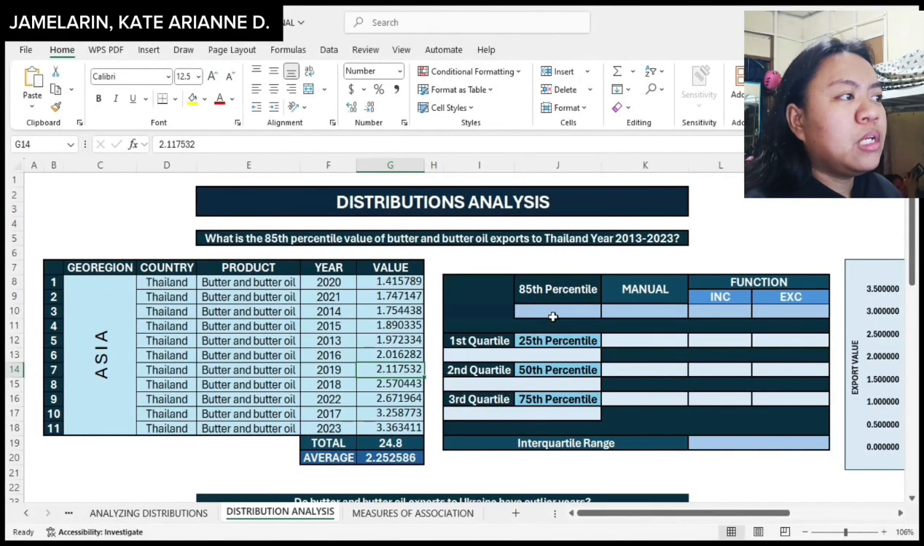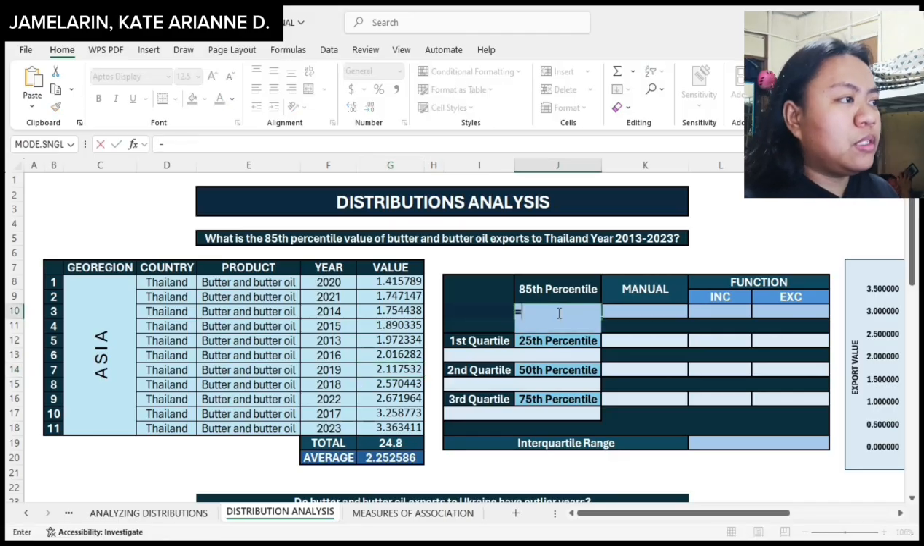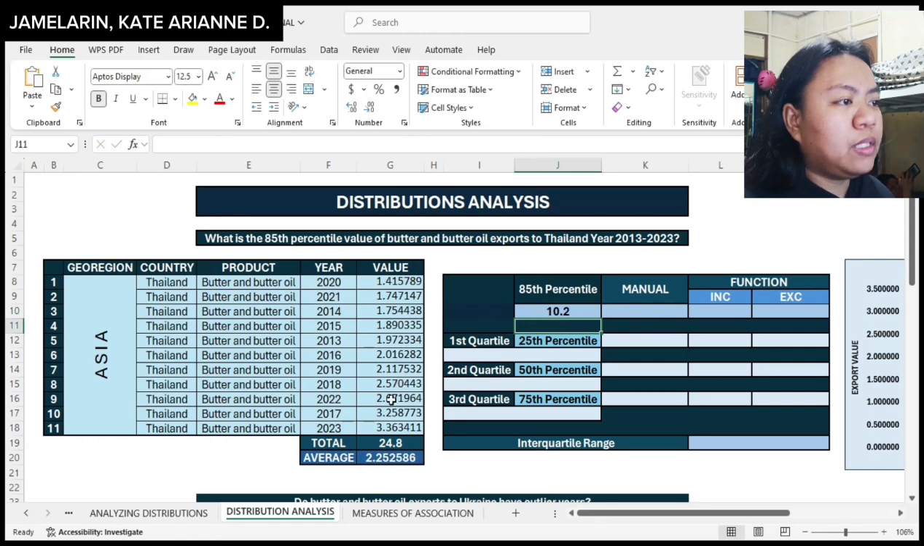Distribution analysis. So here on the data set, I will be tracking the 85th percentile value of butter and butter oil exports to Thailand from year 2013 to year 2023. To get that data, I will be using this equation, 85 divided by 100 times the total number of export values that I have, wherein I have 11 values, plus 1. So 10.2, that would be this data,